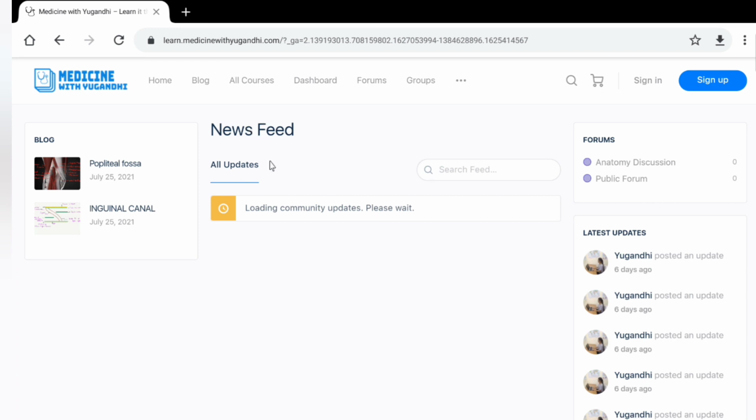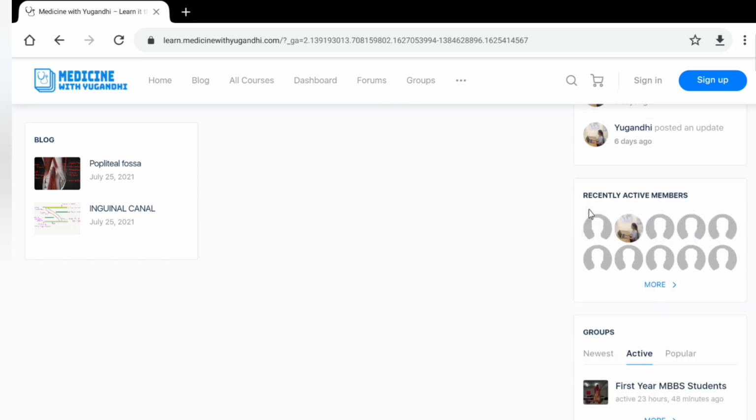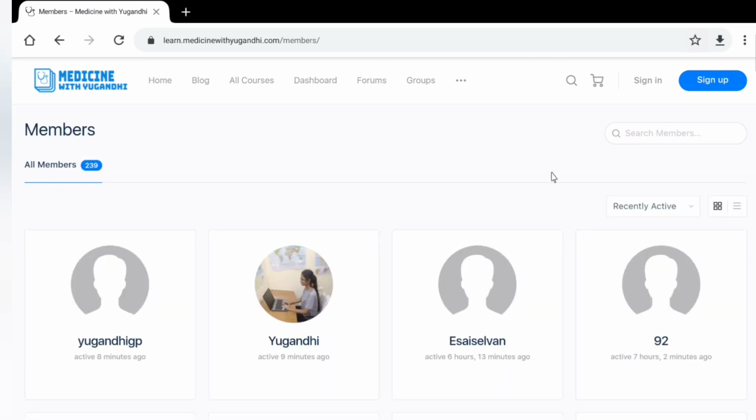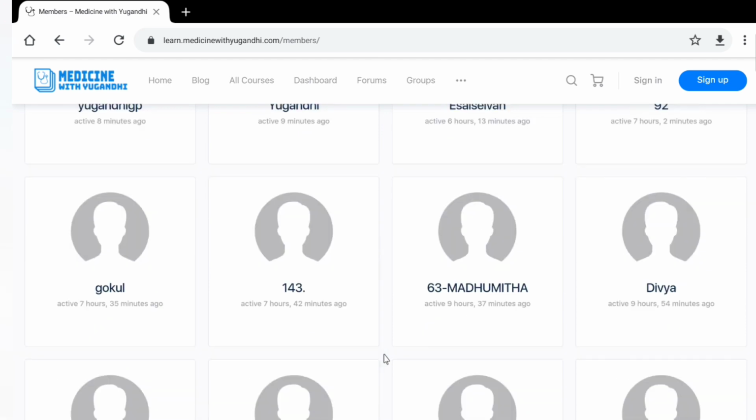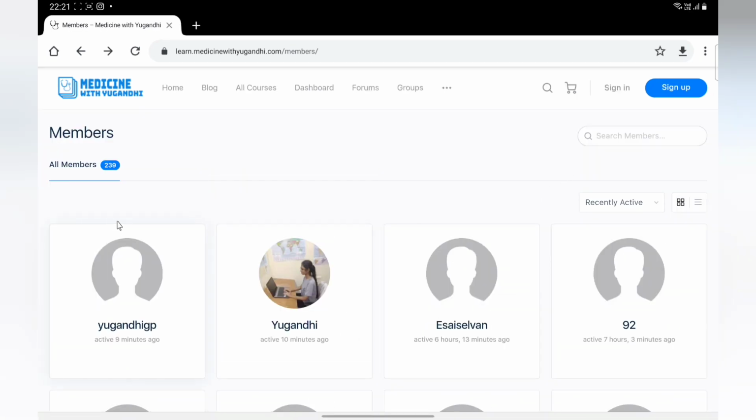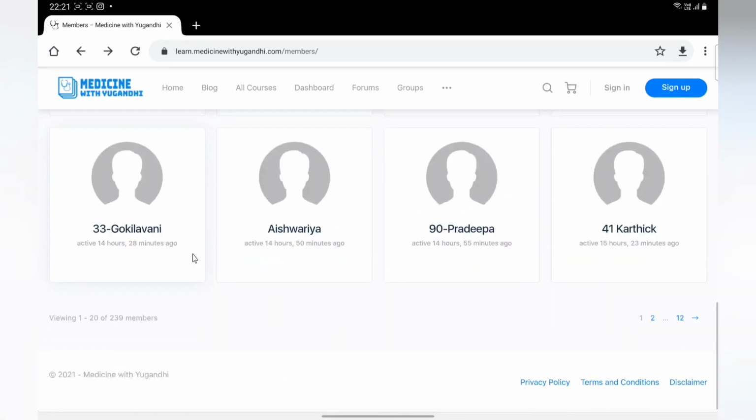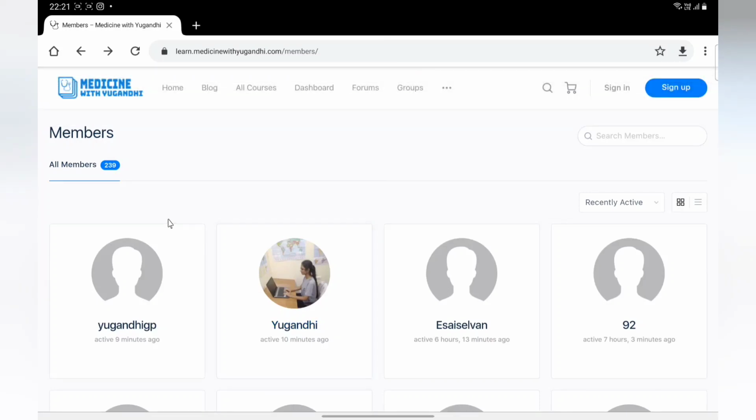Then when you scroll down here you can find the recently active members. You can find how many members in total have registered on this web page, and you can also find your friends here. You can find the members who have accessed our website and who have registered on our website.